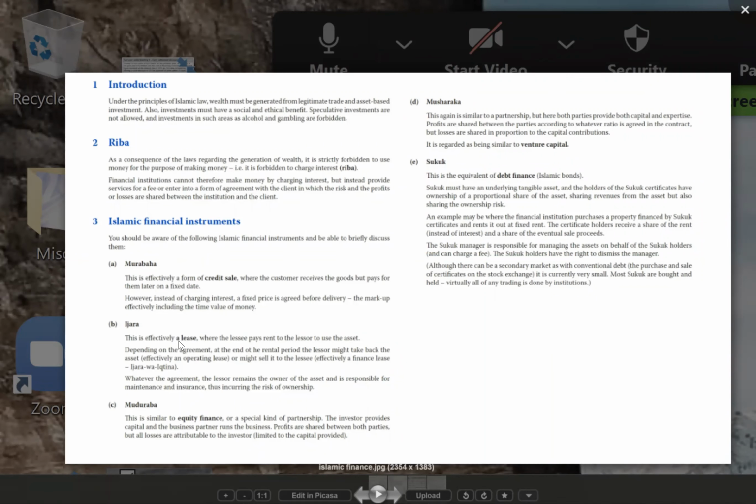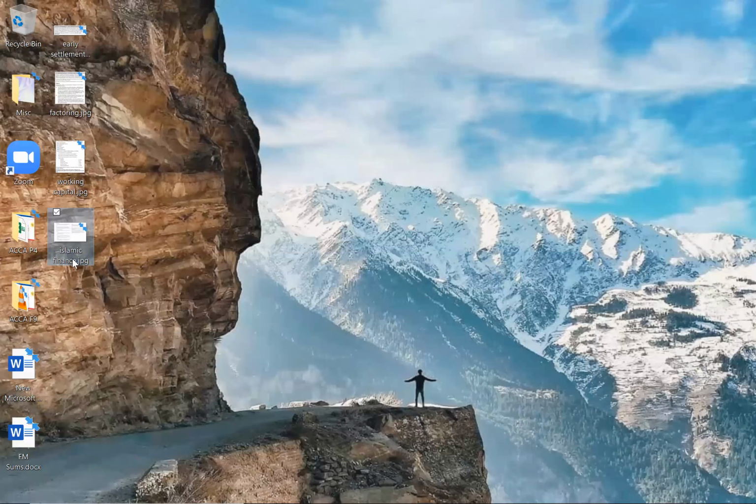Islamic finance theory you'll be providing us? Islamic finance theory I am already providing in that PDF. So that PDF will cover all the theoretical topics in your FM. See, in FM there are no specific theoretical topics other than the first chapter.